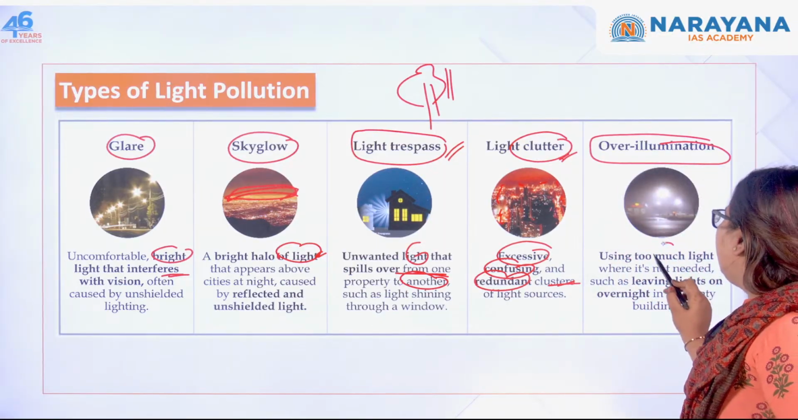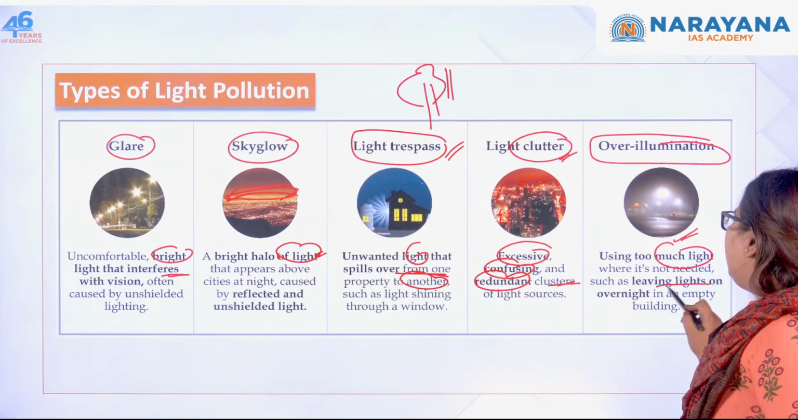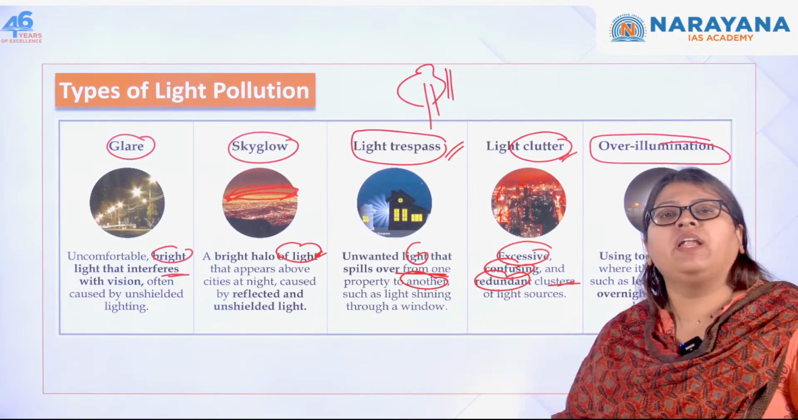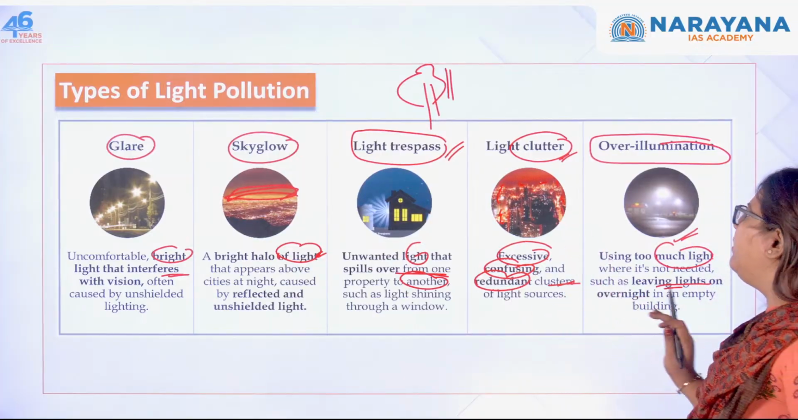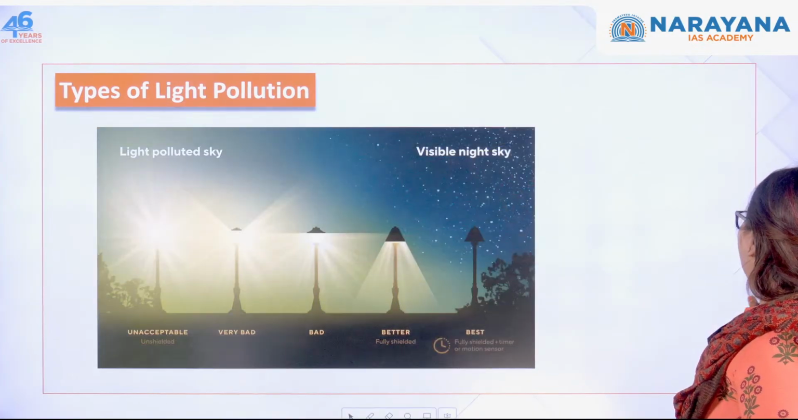So the using of too much light and leaving the lights on overnight in empty buildings, that is also over illumination. So these are the different types of light pollution.